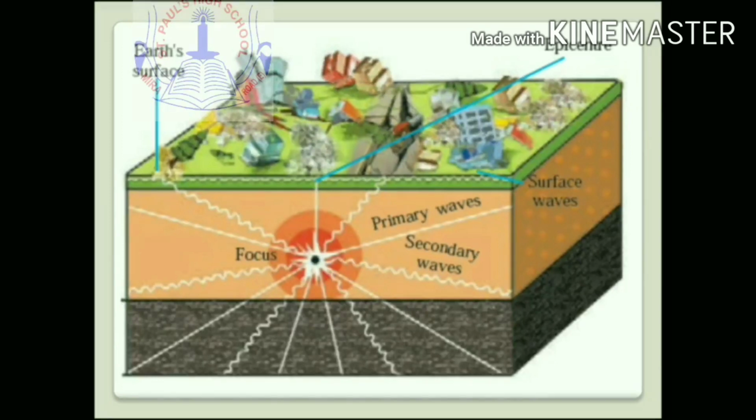Velocities generally increase downwards. These waves can travel from one medium to another, that is, from solid to liquid state. Let us learn more about these waves.